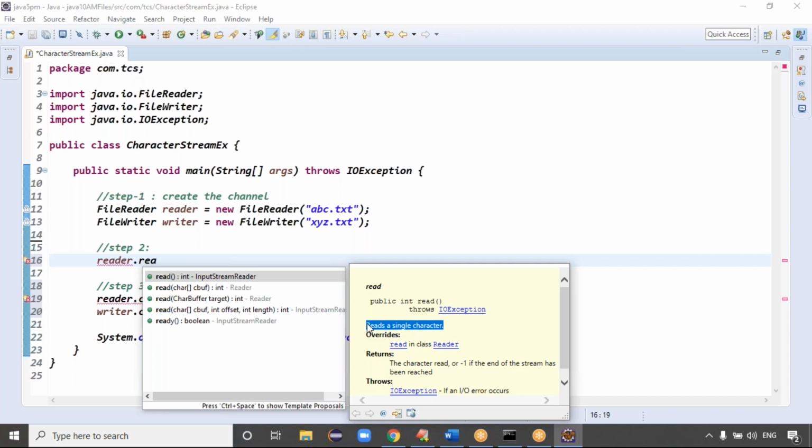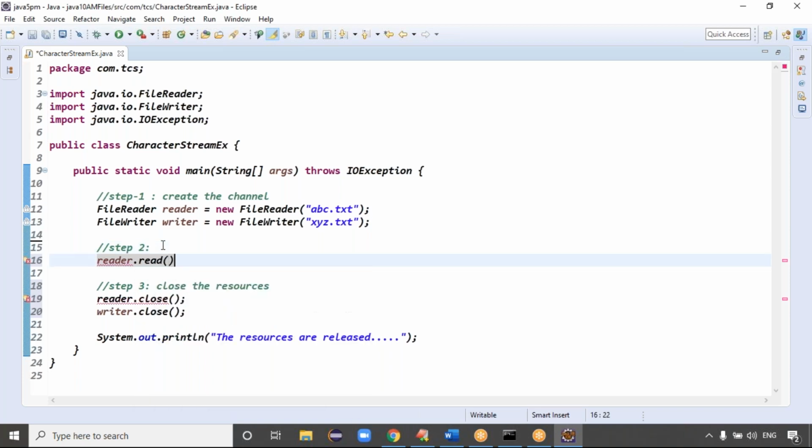It is reading the first character only, but it returns the character's Unicode value. Why is it returning a Unicode value? If the return type were a character, then -1 for the end of the stream is again an integer value, right? So he takes an integer so that he can return either -1 or the corresponding character Unicode value, right? Exactly, guys.